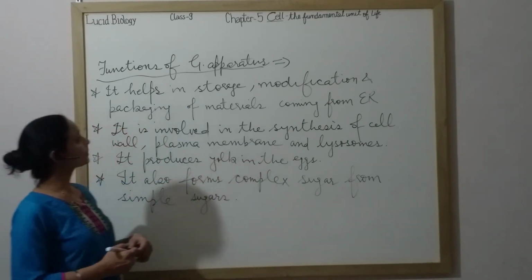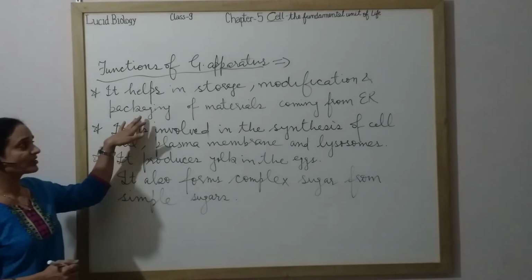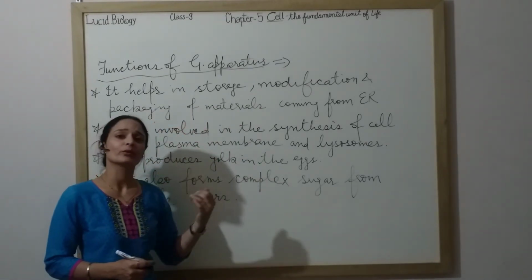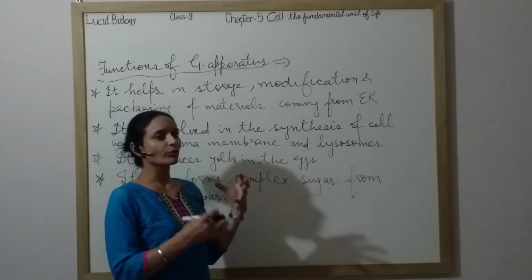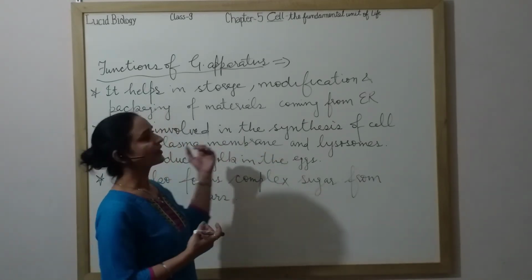The first function of Golgi apparatus is that it helps in storage, modification and packaging of material that comes from the endoplasmic reticulum. It wraps the material in the form of a secretory vesicle and sends it to the destination.